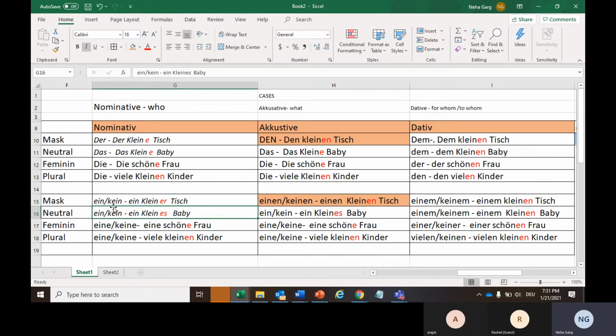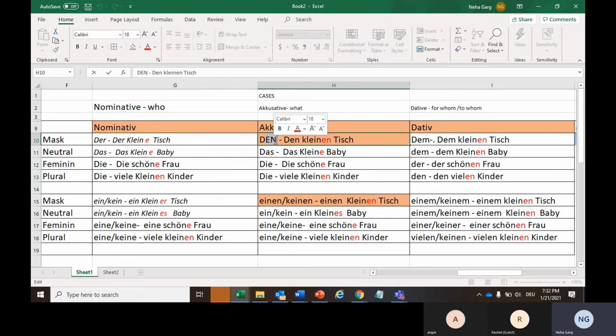Now, since we will not have any article to define the gender, we will be using these particular endings with our adjective. Like we will take er from there, we will take es from neuter, we will take e from feminine, we will take again e from plural. In accusative case, we will take an extra en from this, then again es from neuter, then e and e from feminine and plural, and the same will happen with the dative case.